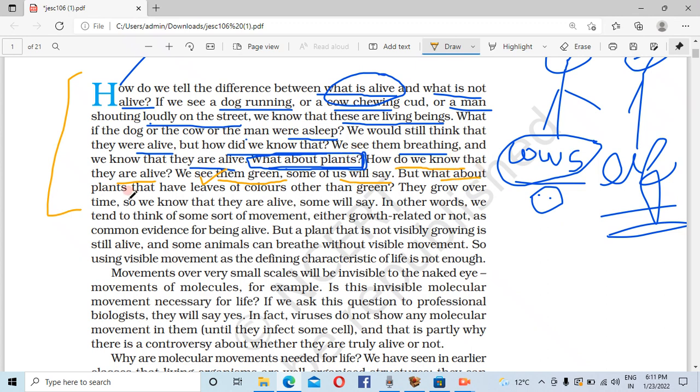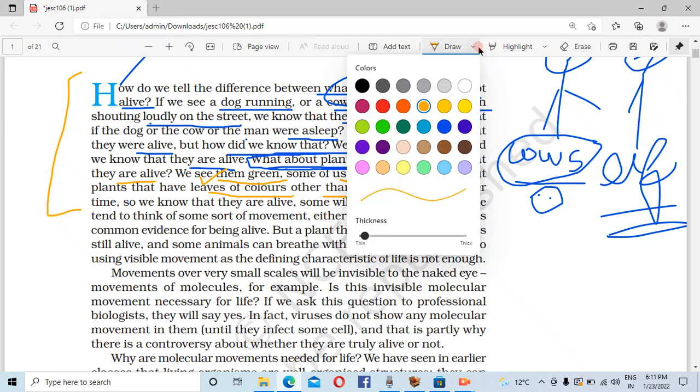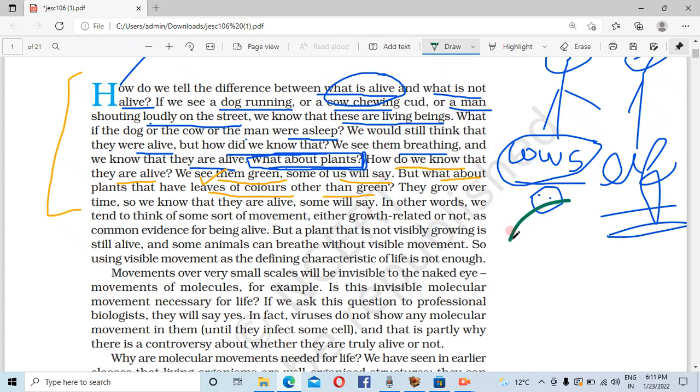But what about plants that have leaves of colors other than green? Some people say that they are green in color, that's why the plants live. But it doesn't mean they are alive.